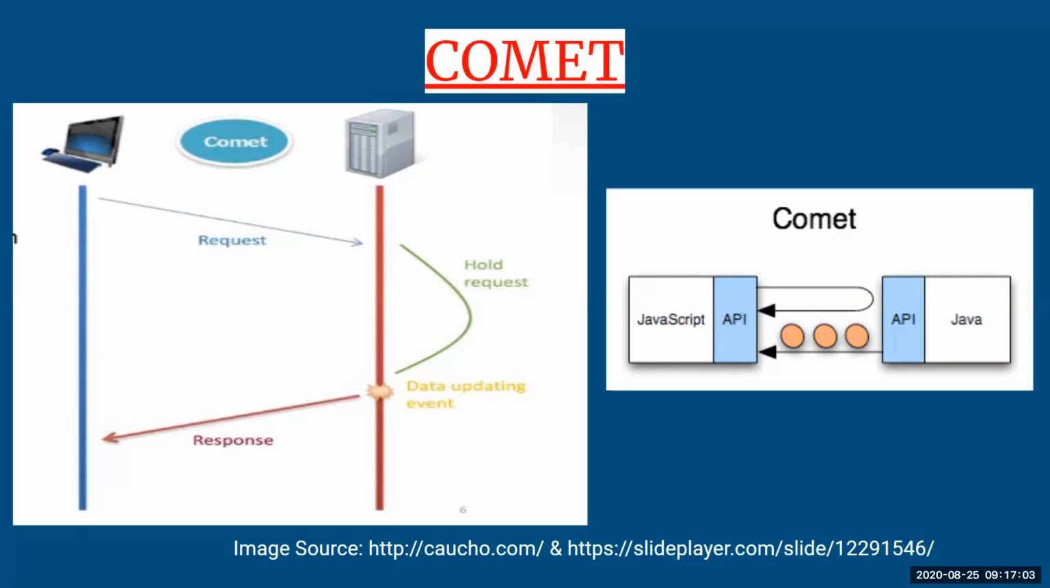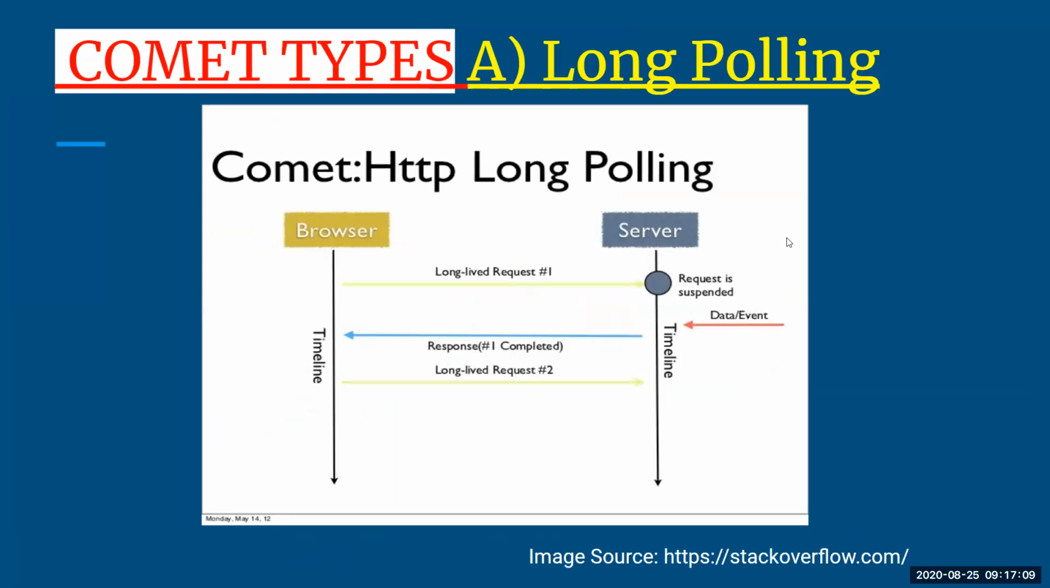When we talk about Comet, there are different types of Comet. Let us see what they are. The very first Comet method is long polling. The word itself tells its meaning. When I talk about long polling, there will be long poll messages between your client and server.